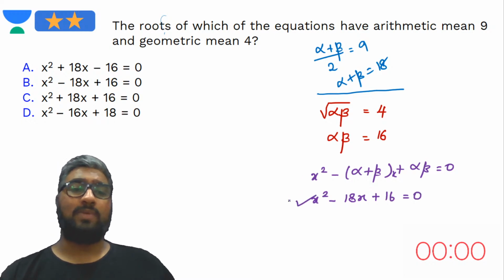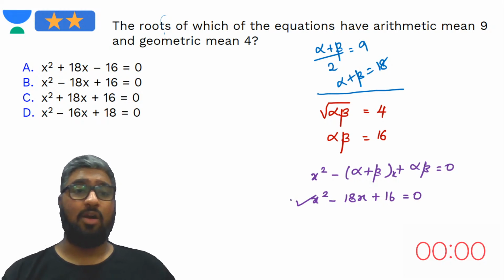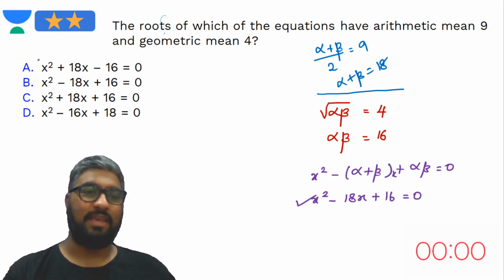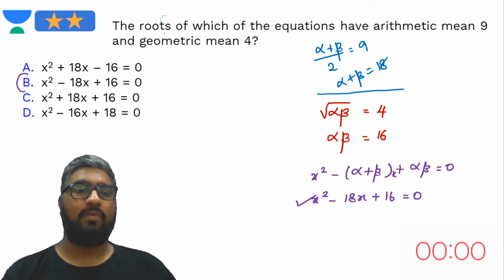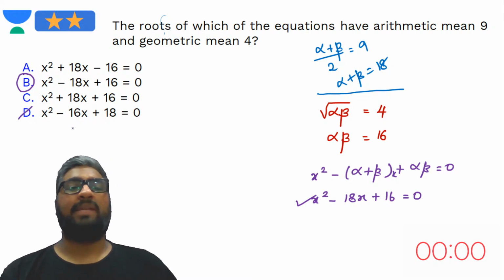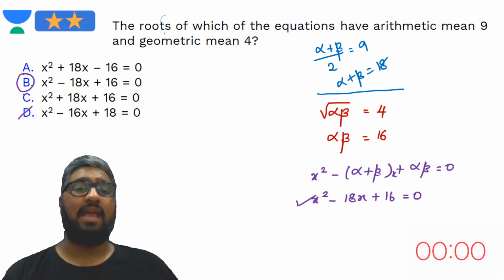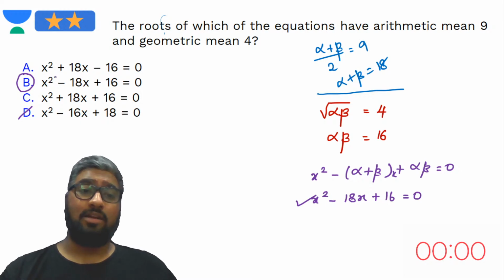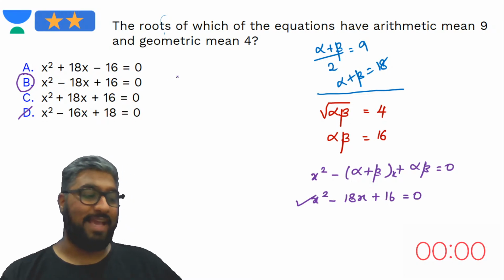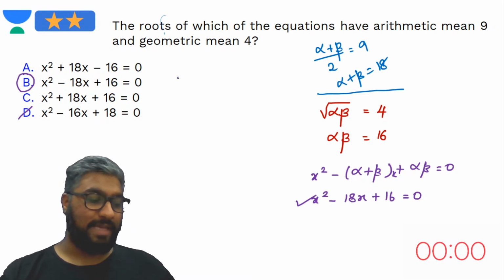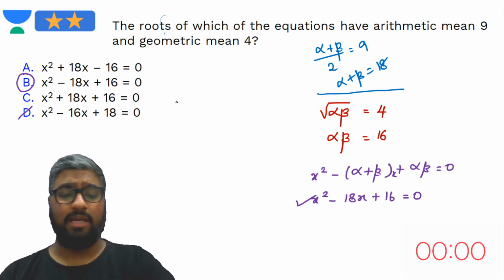Which one of these match it? Option A or option B? Option B. So anyone who said option A or C, you know what mistake you've made, right? Option D is completely unacceptable. Our answer is option B, x squared minus 18x plus 16. Superb, guys. Great. Amazing work here.